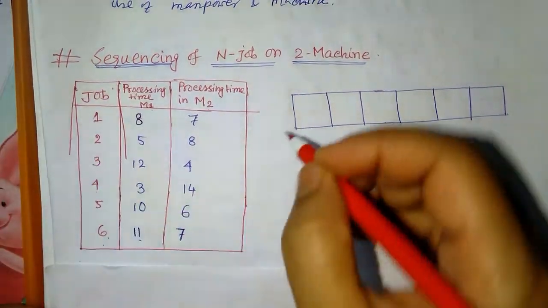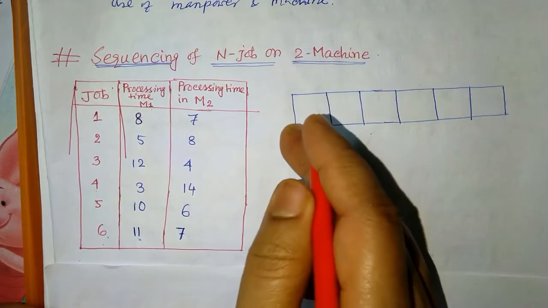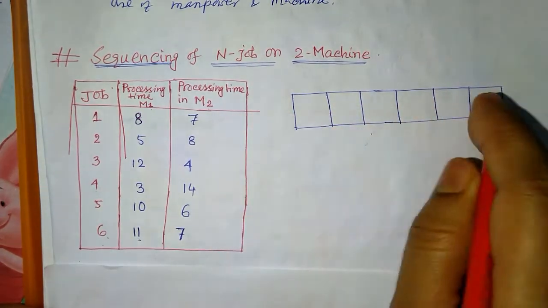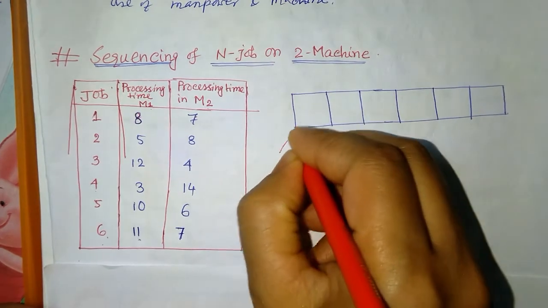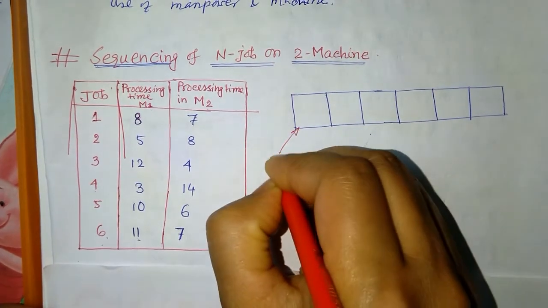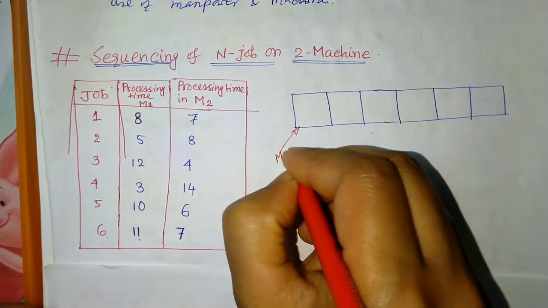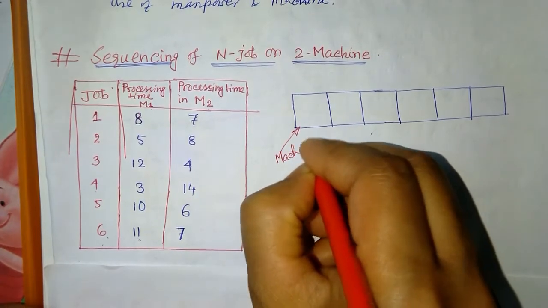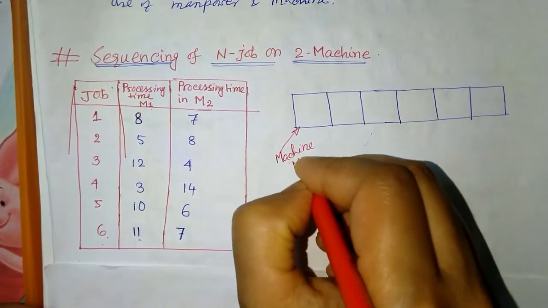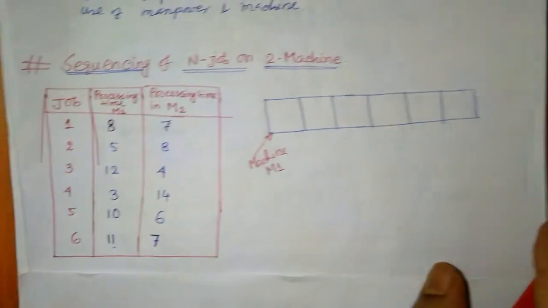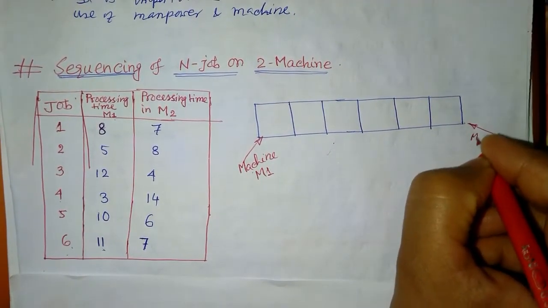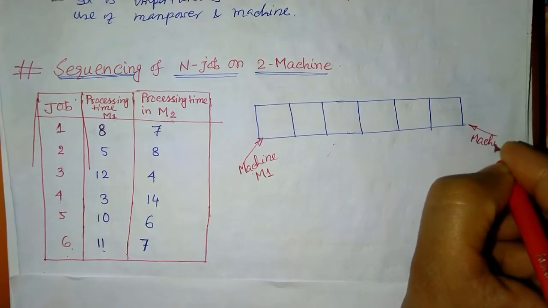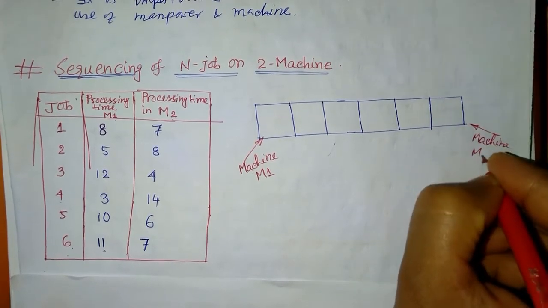Now at the left side of the rectangular boxes you mark machine M1, and similarly at the right side you mark machine M2.